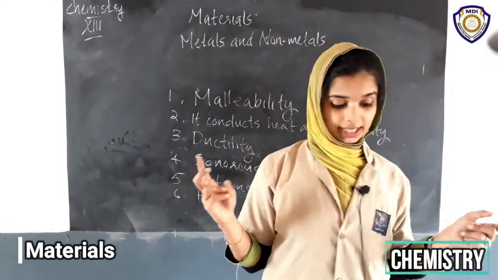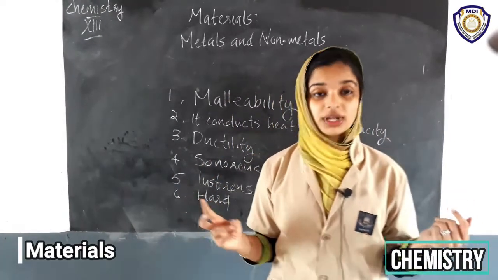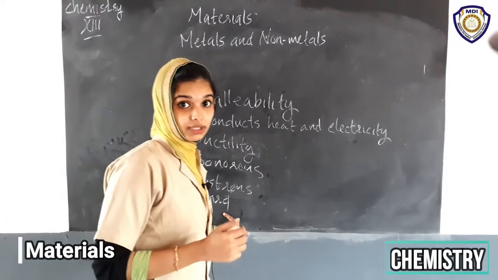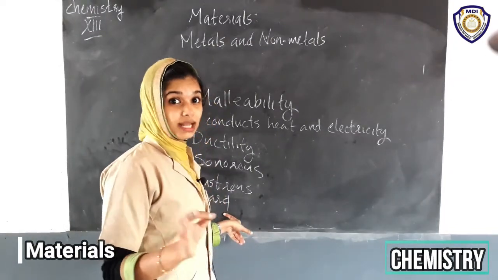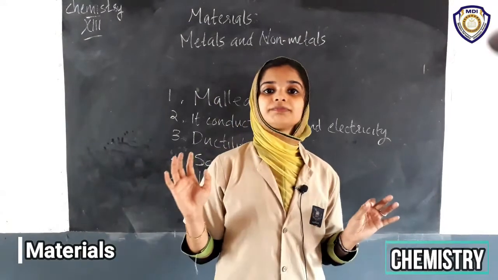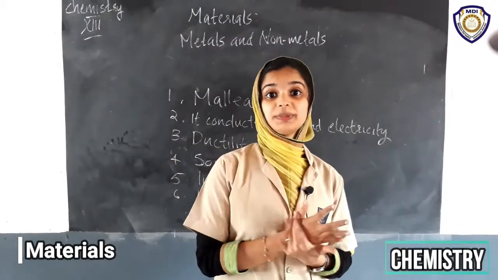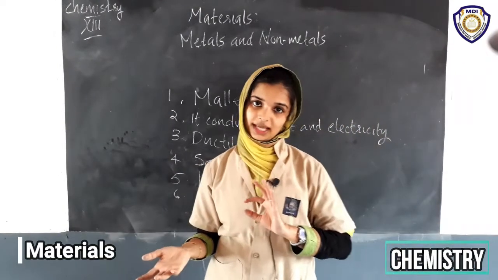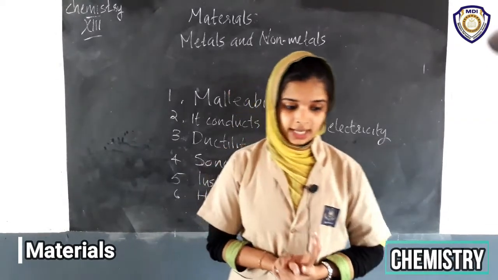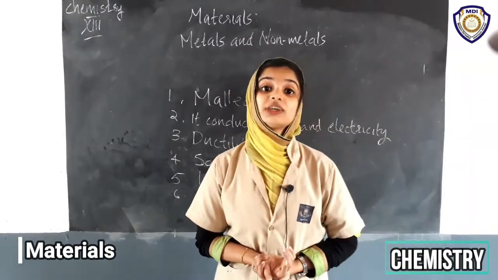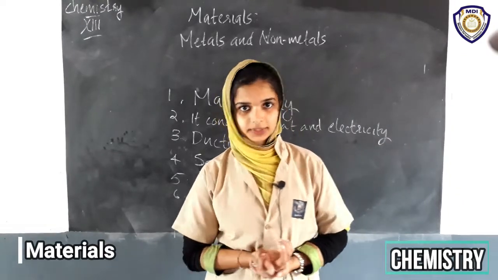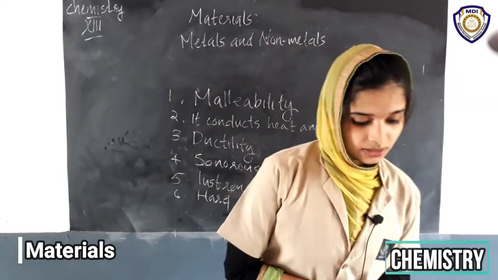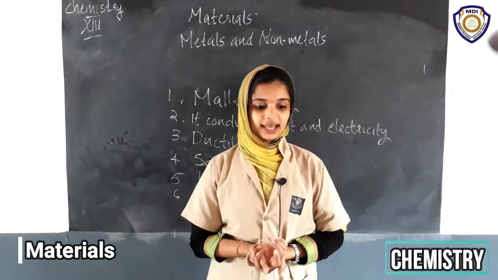Then there are some exceptions for metals. Metals like sodium and potassium are soft and can be cut with a knife. There are some metals which are not so hard, they are soft. These are the exceptional cases, sodium and potassium, which can be cut into pieces with a knife. There is another exception, that is mercury. Mercury is not a solid. Mercury is the only metal which is found in liquid state at room temperature. So these are the exceptional cases.